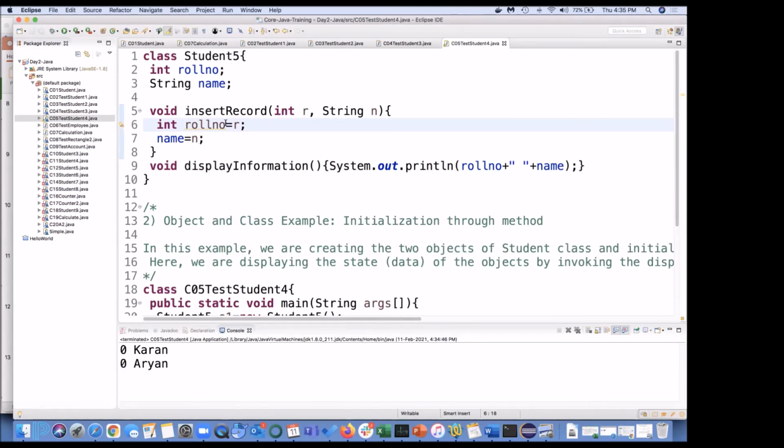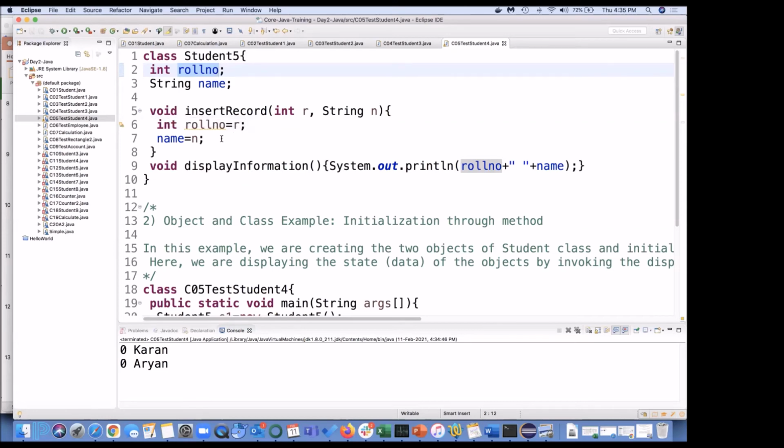Okay, because now this particular roll number is a local variable, and this roll number never got a value assigned to itself. Because this is inside this, whenever you do some kind of error or warning, your Eclipse says you can see the value of this local variable is not used.